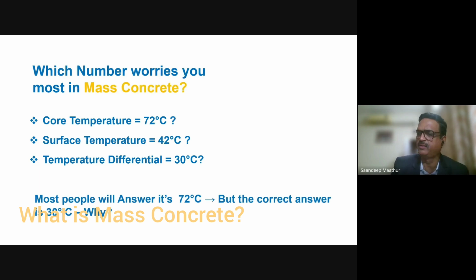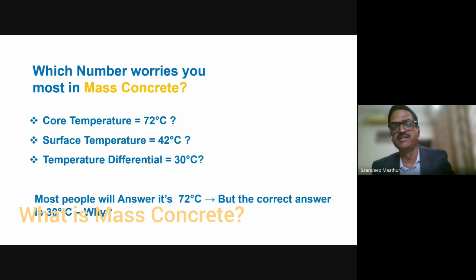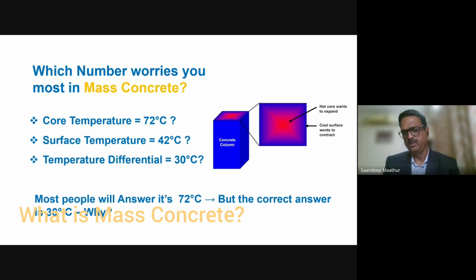Why? Again, the question is why? Why is a differential of 30 degrees risky, and why must it be monitored in mass concrete? You see this image? If you study this image, you will understand the whole of mass concrete. In school we studied the central idea. The teacher would give us a poem or a story and ask us to write the central idea. So what is the central idea of mass concrete?